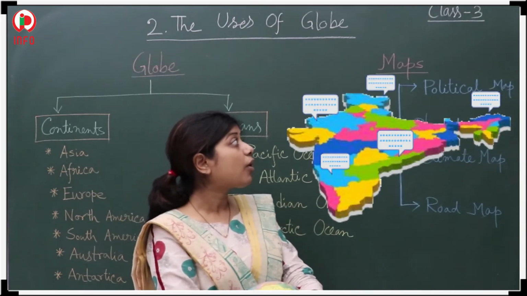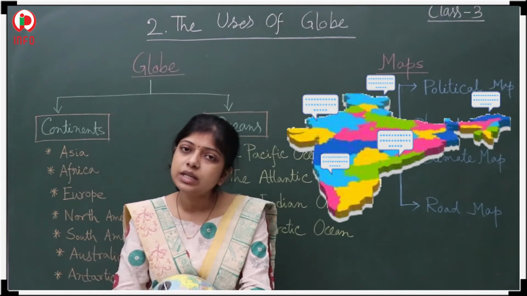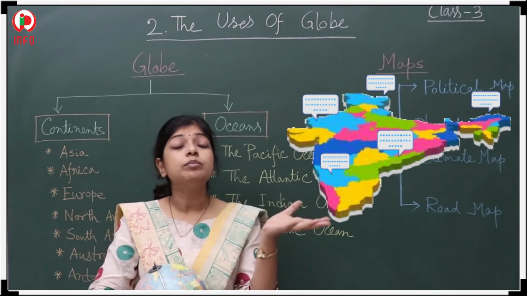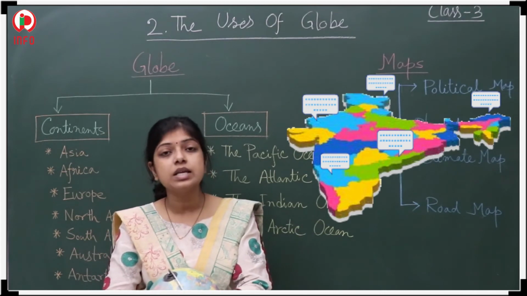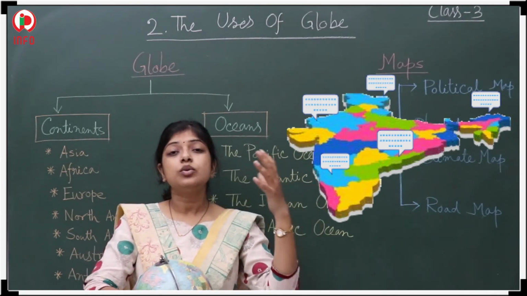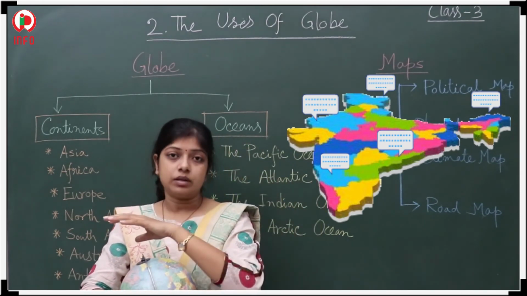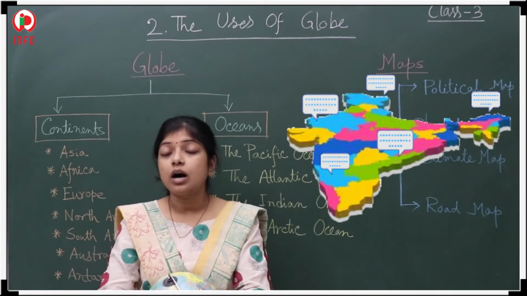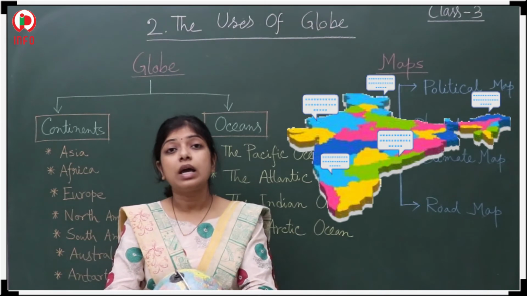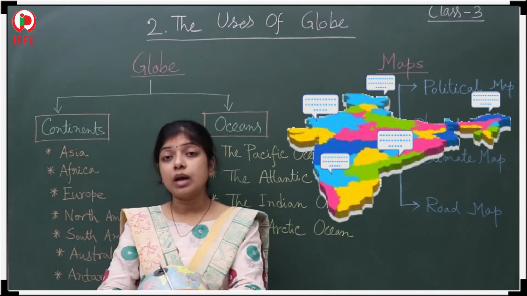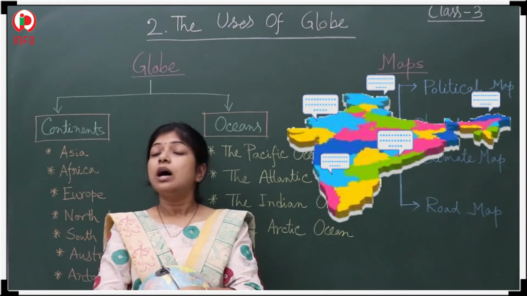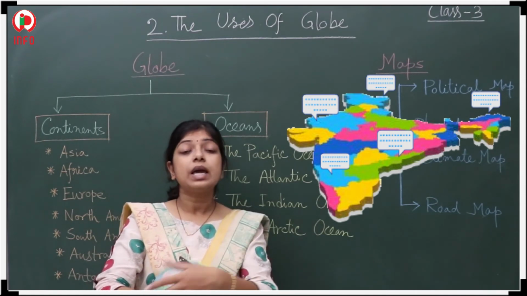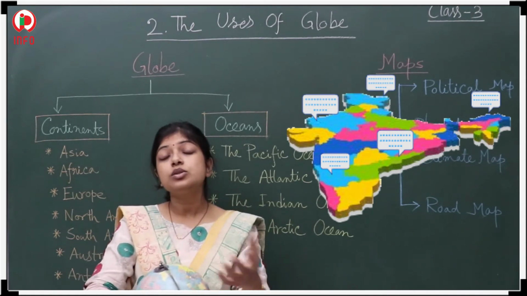Next one, the political map. What is the political map giving us? It is giving us the different boundaries. Yes, the boundary between our neighbor country and our country India. How is it possible? With the help of the political map we are able to understand. Otherwise we can't understand what is the exact boundary of these two countries.